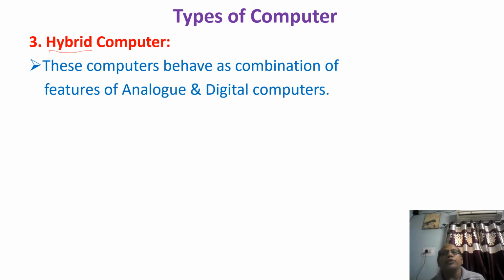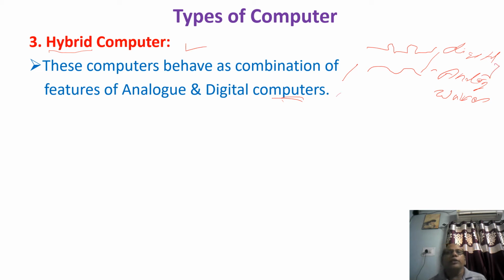It is both a digital computer and an analog computer. Both kinds of waves are used by these computers. The hybrid computer uses digital waves as well as analog waves. They use both the waves.